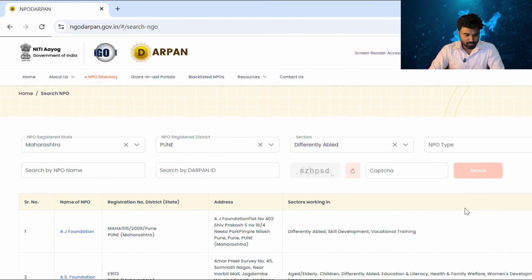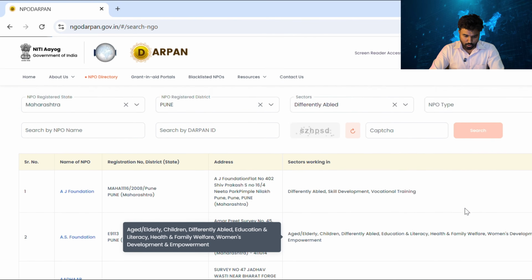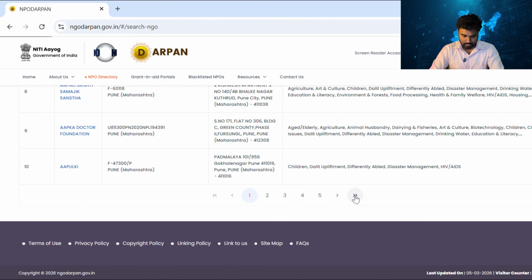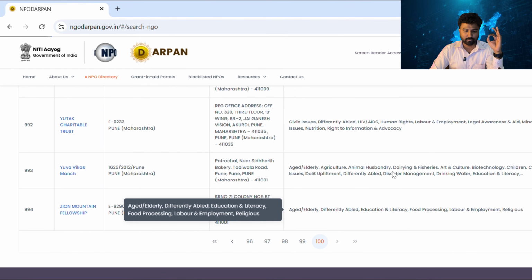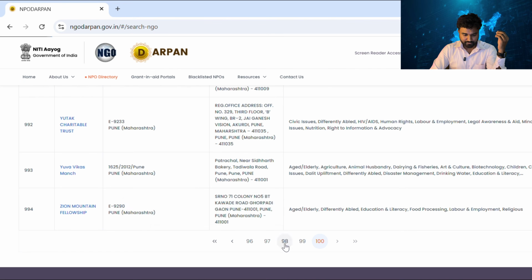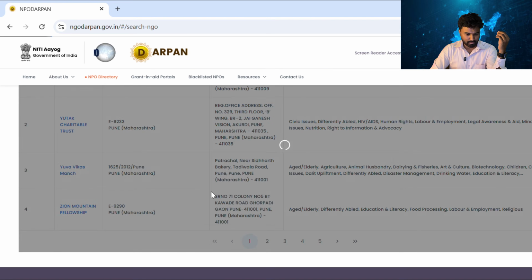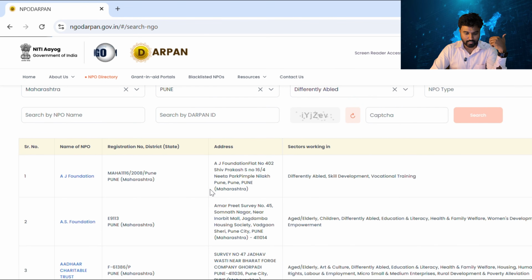So first of all, how many NGOs are working in the disability space in Pune? Yes, there are 994 NGOs working in the disability space only in Pune. So let's go with the first NGO, since, as I already told, these NGOs are ordered in alphabetical order.